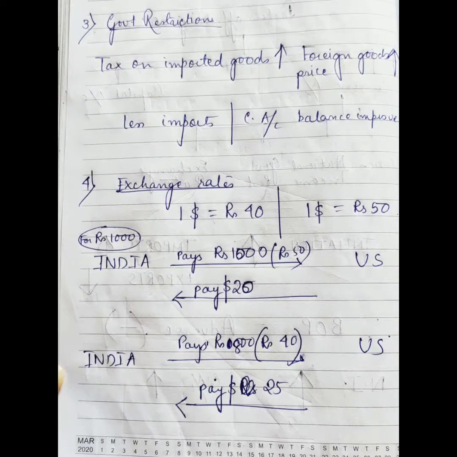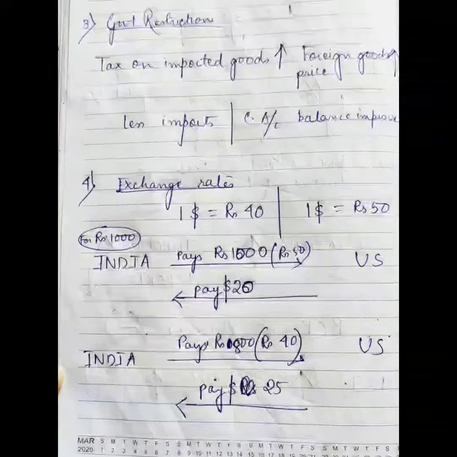Third is the exchange rates. If the exchange rates are flexible, that is, if the rupee in terms of dollar increases from one point to another, suppose it increases from rupees 40 to rupees 50.